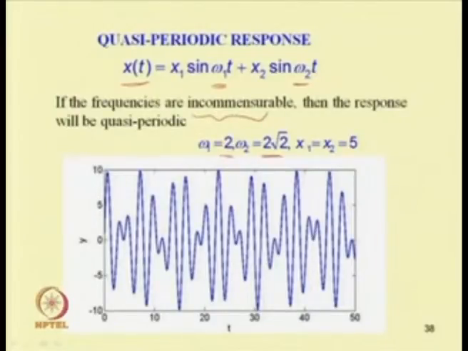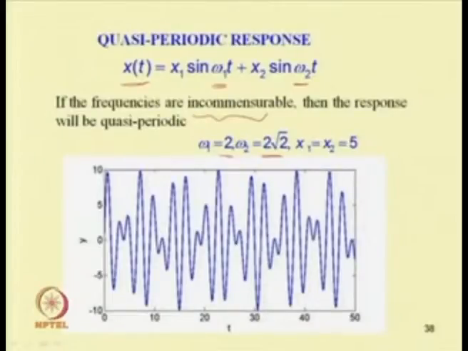In the previous example we took omega1 equal to 2 and omega2 equal to 4, and the ratio 4 by 2 equal to 2 is an integer, so they are commensurable. If the ratio is commensurable, then we get a periodic response. But if the ratio is incommensurable, that is, an irrational number, then the response we get will no longer be periodic. It will be aperiodic.